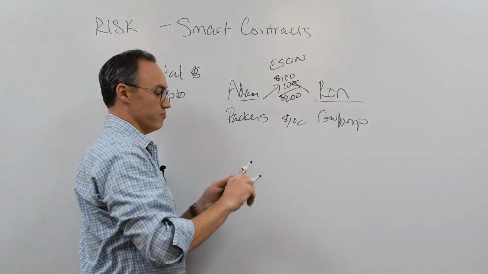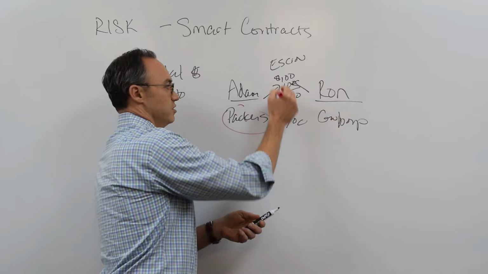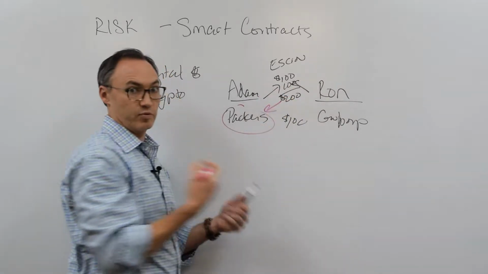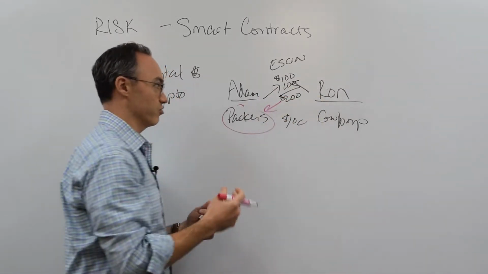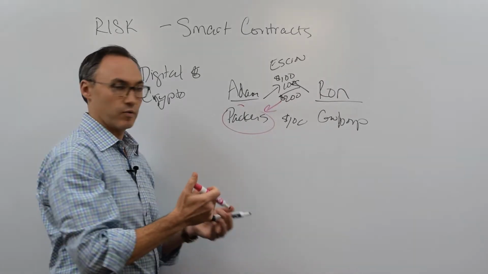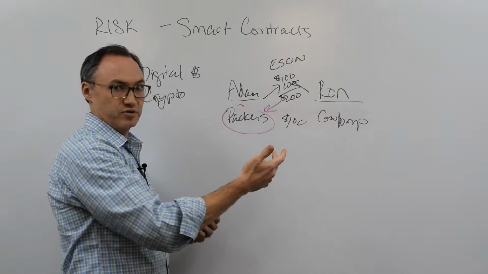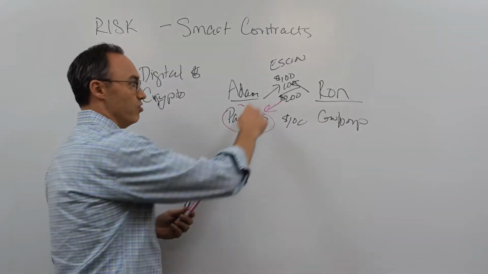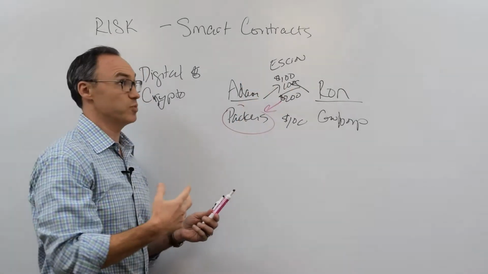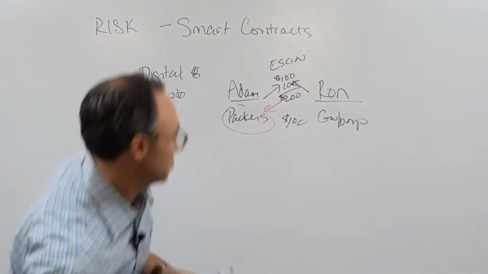So when the game's over and the Packers win, he gives me the 200. 100 of it was my money back anyway, and the other 100 was Ron's, because I don't know Ron, right? But we agreed to make this bet, and this is how we make sure that the other person's going to pay, because they already have the money. Well, this is essentially the essence of a smart contract in the decentralized world, right?